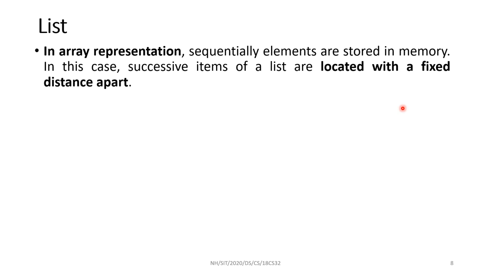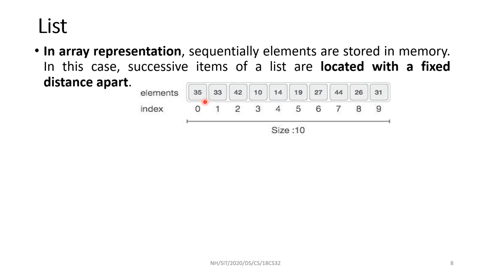The first is list. So there are two different ways of representing a list. One is array representation. Here, all the elements are stored sequentially in the memory. So successive items of a list are located a fixed distance apart. As you can see in the diagram, there are 10 elements. Each element will take 4 bytes, as you know that C takes 4 bytes for an integer. 4 here, 4 here, like that.